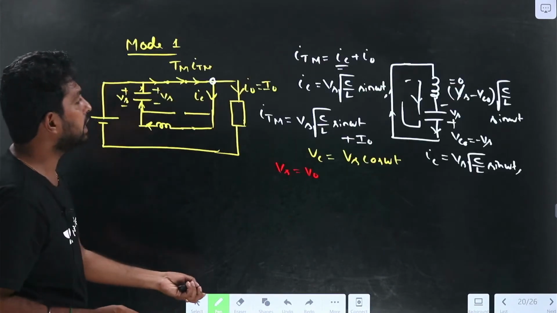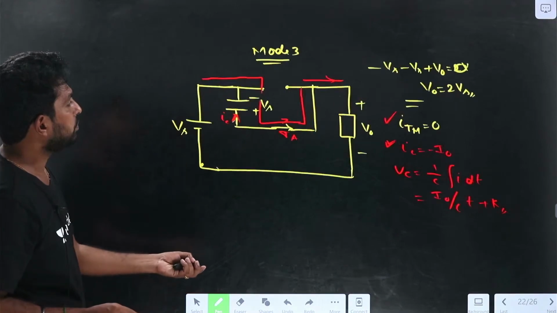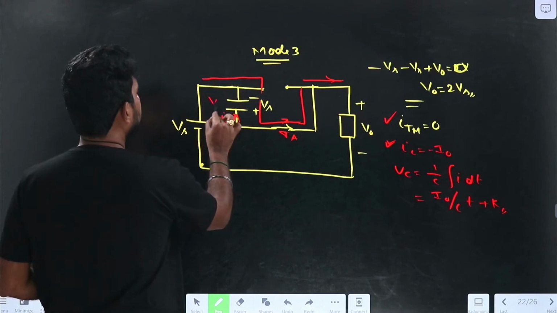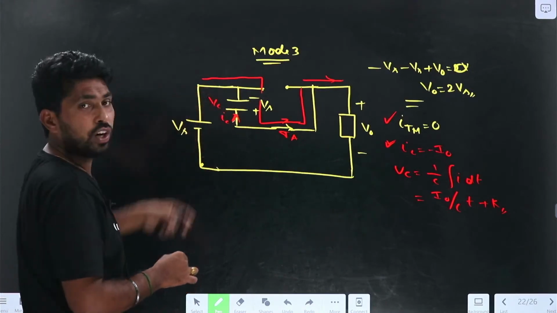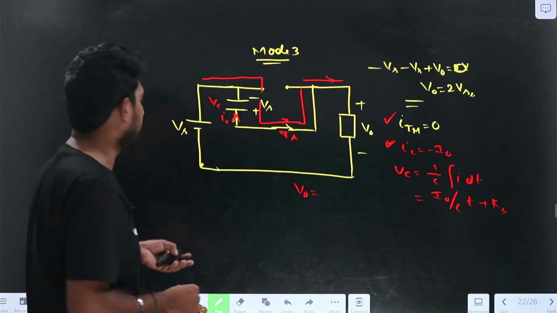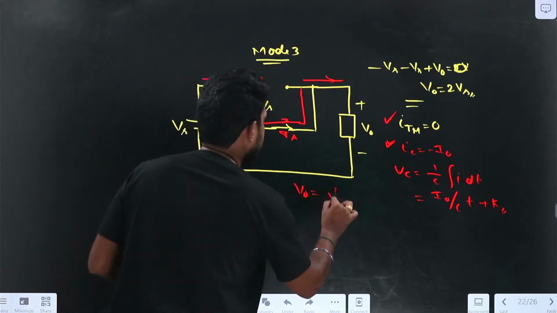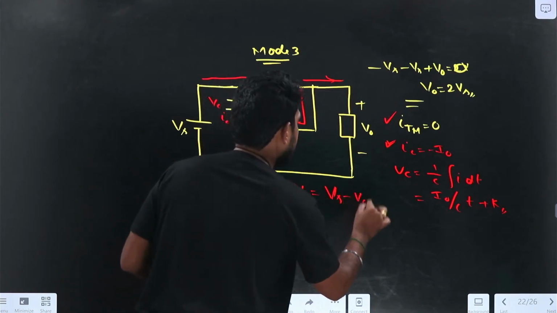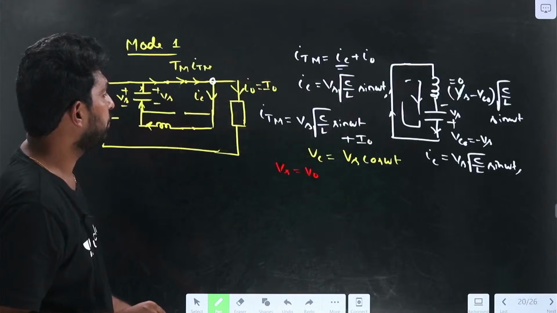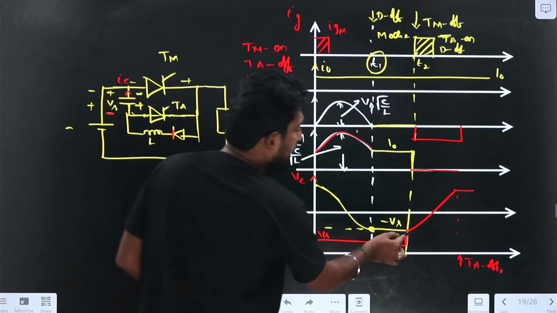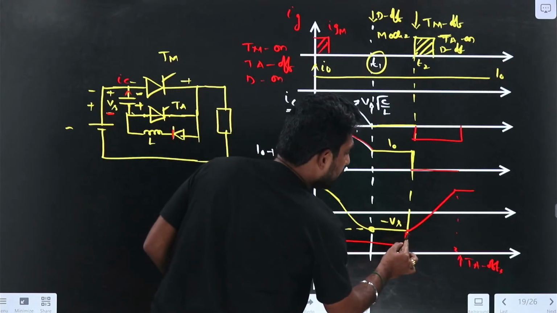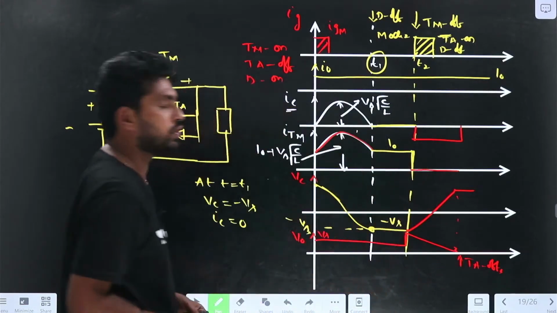In this case, what is the output voltage? V0 equal to Vs minus VC. If I take that, at this point it will be 2VC. At this point TA is also in the off condition, so the output voltage will be like this.